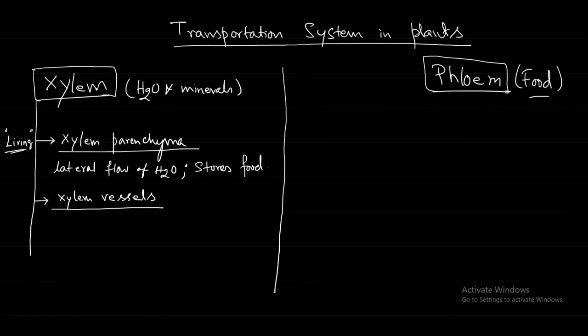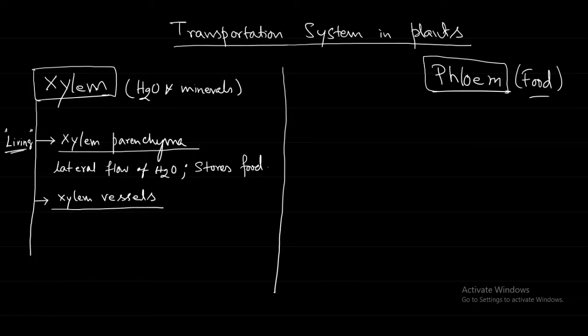So these xylem vessels are elongated tube-like cells. They appear like a tube, and they are placed end to end to form a continuous channel. That means what? You look at this cell end part. Here you see that in the top of this xylem vessel there are some very large holes, no?